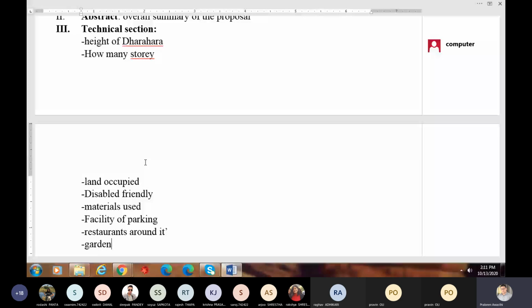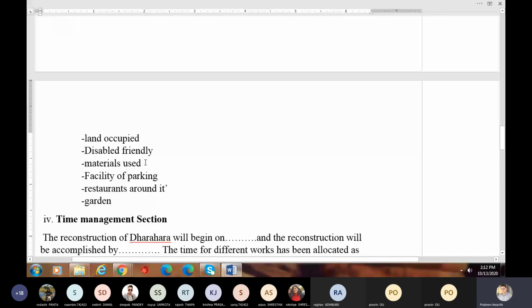You will be talking about facility of parking, whether there is underground parking or not. Then you will be talking about whether there will be restaurants around Dharara or not. You will be talking about whether there will be garden around Dharara or not. So in this way, you write things under technical section. Means you talk about the structure, physical aspects.